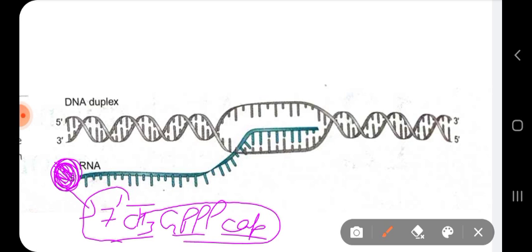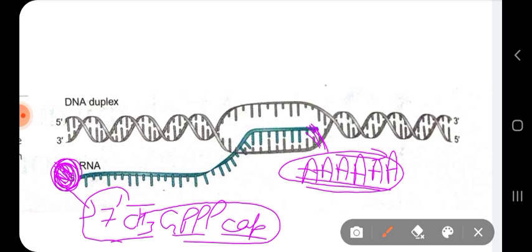Now at the 3 prime end of the RNA, while transcription is still going on, at the end this RNA is also modified by addition of multiple adenyl residues. This is done by poly A polymerase, and this is known as polyadenylation of the mRNA.